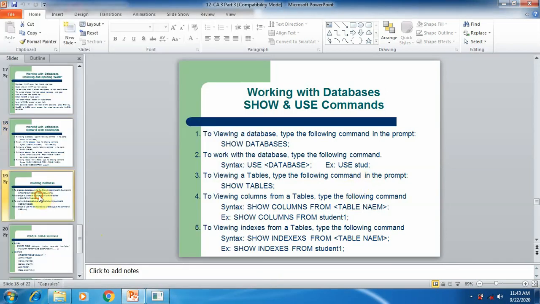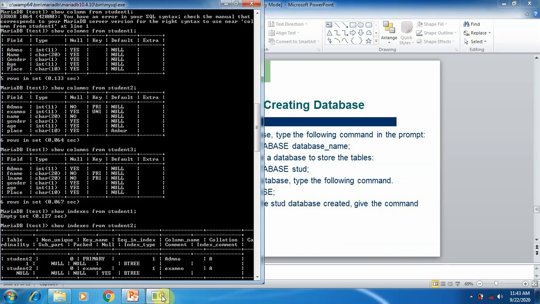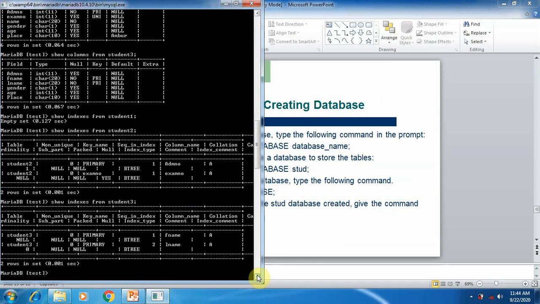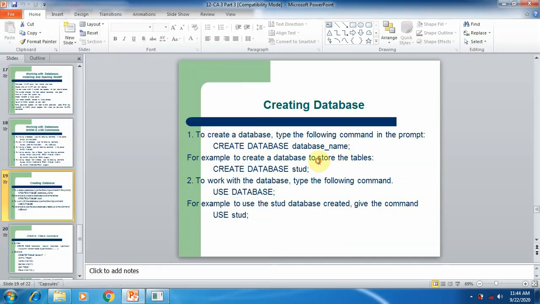Now the next topic is creating a database. So these are the databases which were already created by me. Now we are going to create the same databases and same tables by using the create command. Now we are going to create a new database. How can we create it? The simple command: create space database, then give the database name. Here is the example, create database student.